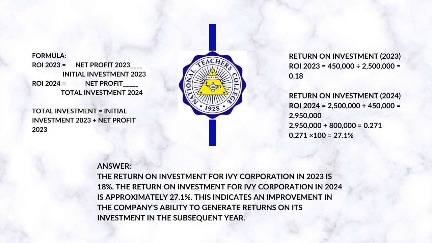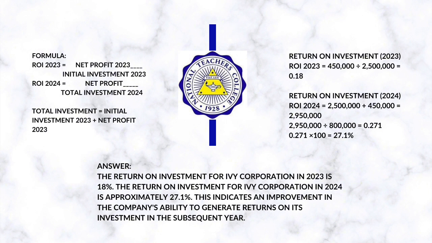And the return on investment for 2024, ROI is 2,500,000 plus 450,000 is equal to 2,950,000. And that 2,950,000 is divided into 800,000. So the total return on investment will be 0.271. And that 0.271 is multiplied by 100, and the total of that will be 27.1%.